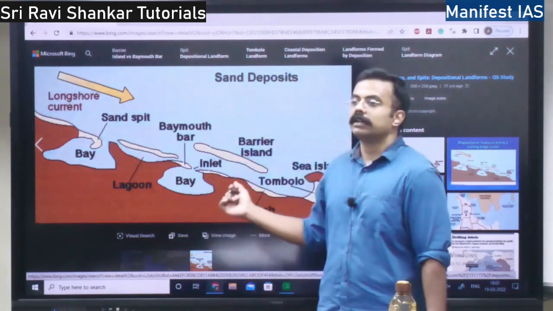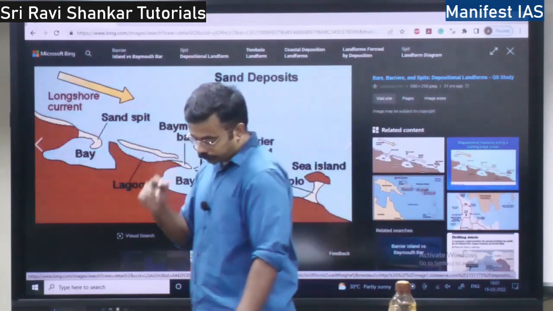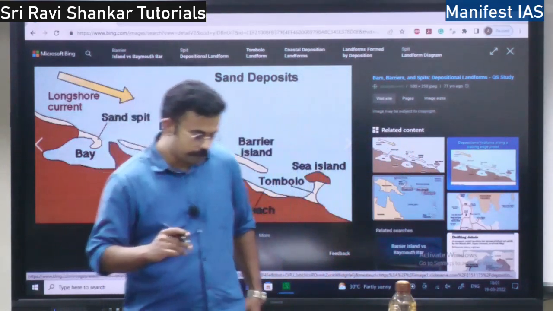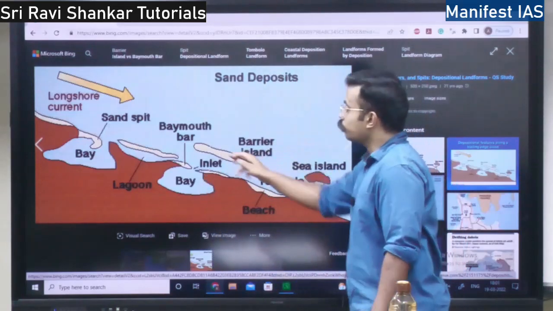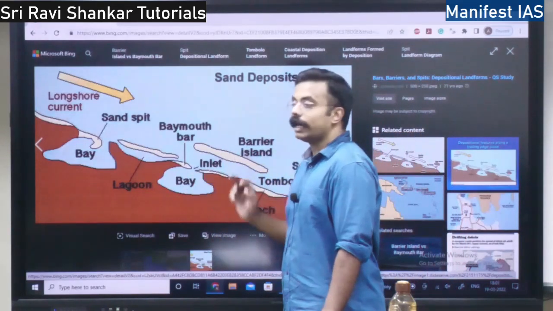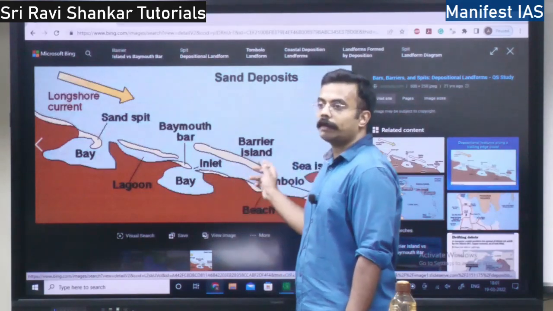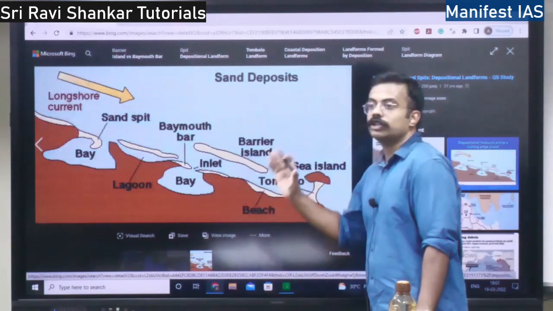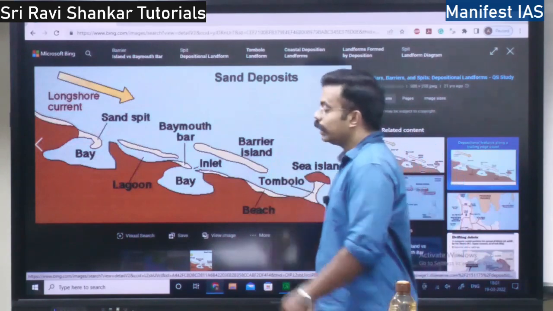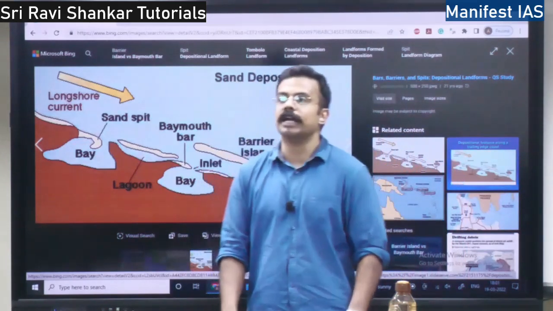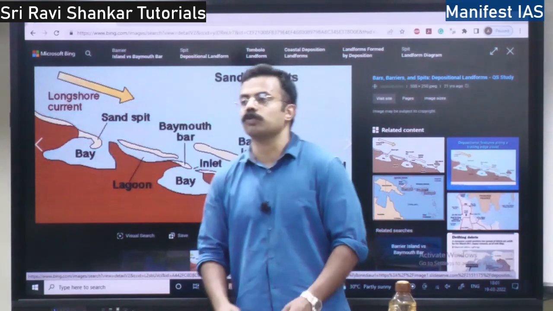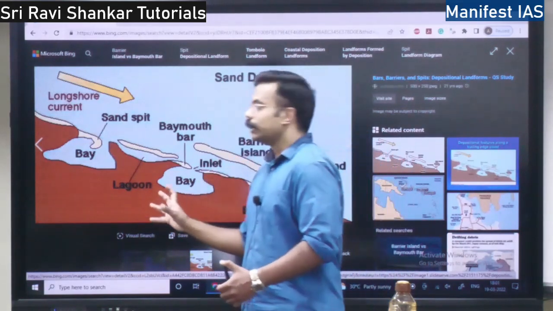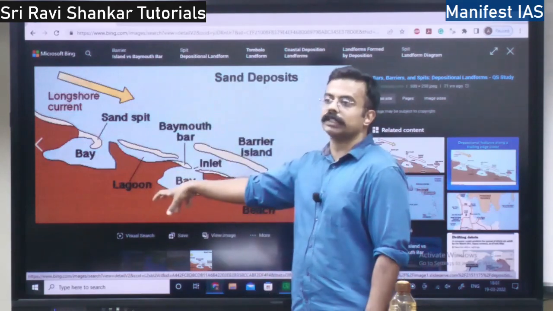So what are the benefits of this? See, if a tsunami or something comes, this is going to prevent it from falling on the land, right? Tsunami, cyclones, everything, it is going to stop, right? That is one benefit. Then it is going to maintain the sediment budget. Sediment budget means what? How much sediment is getting deposited?